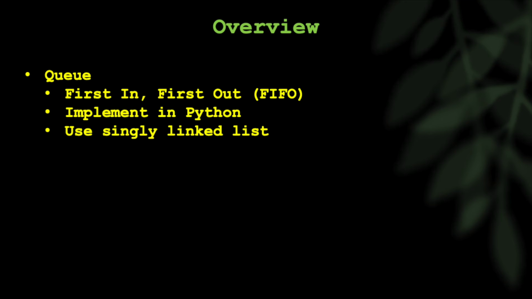Hey everybody, welcome back. Today we're going to be talking about the queue data structure. This is a first in, first out structure. You can think of it sort of like a line at a bank. If you're the first customer in line, you're the first person to be served and out of the bank.